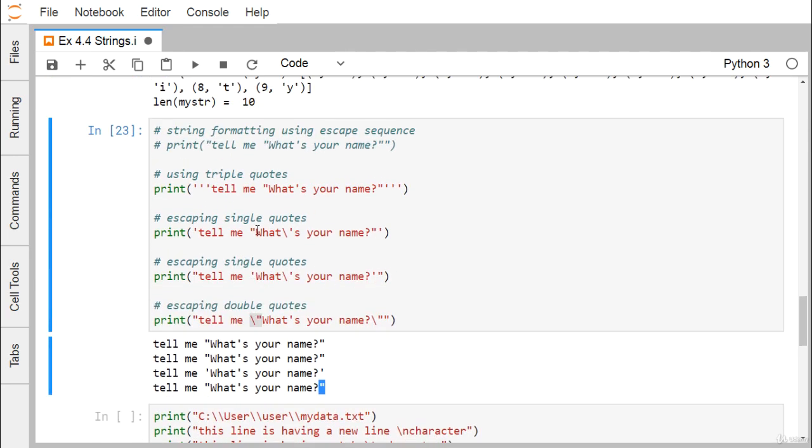So in this way, the string can be printed in a variety of ways: either using triple quotes, or escaping the single quotes, and then escaping the double quotes once again.